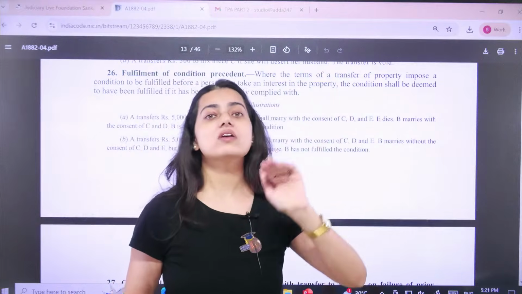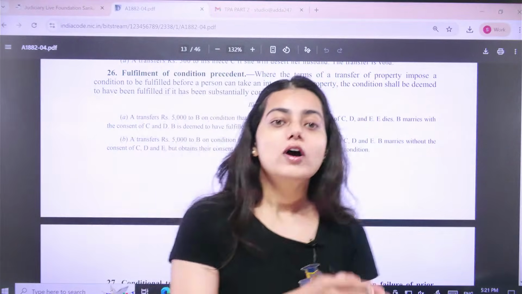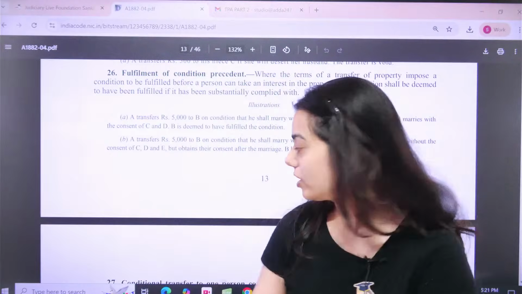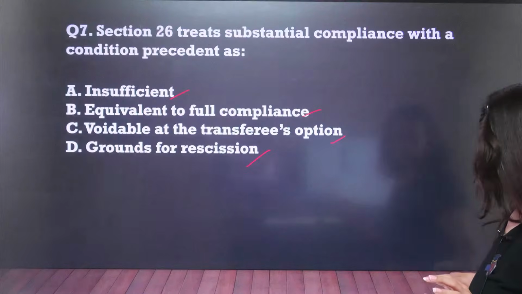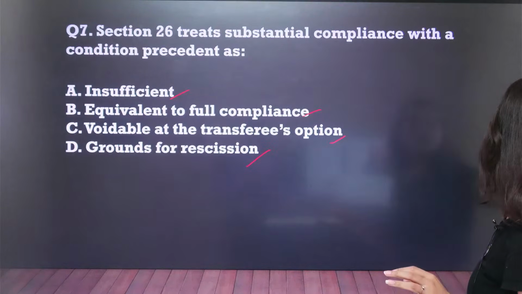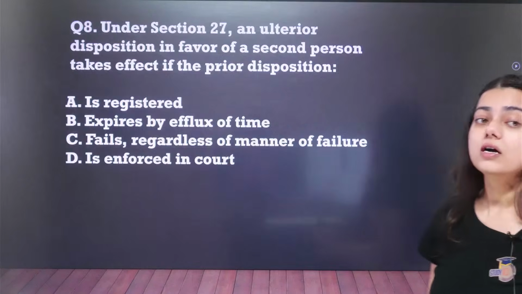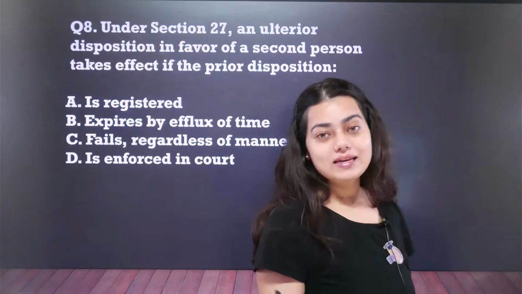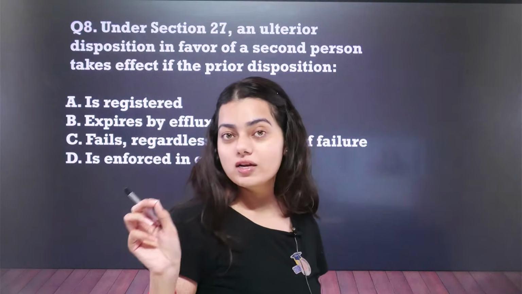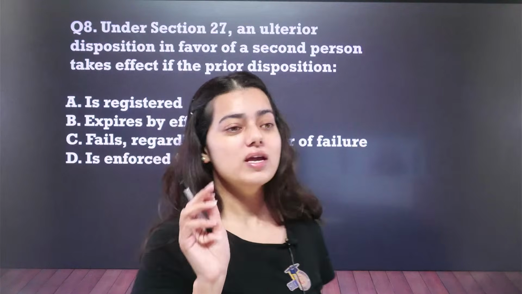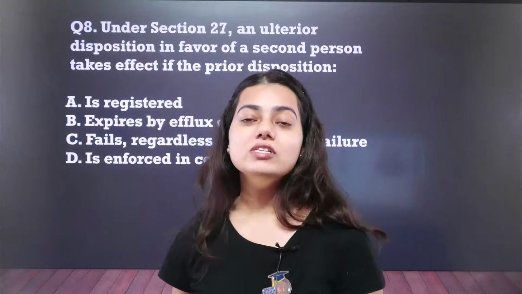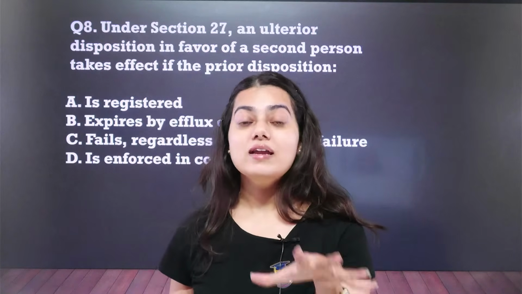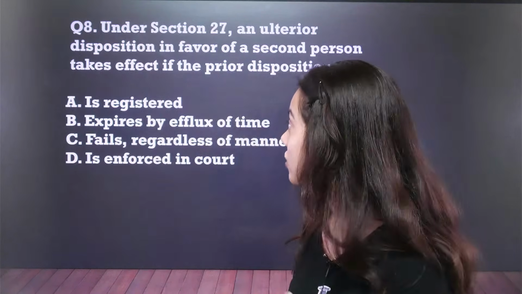E has also given his consent and now A can marry B. Okay, understood? Let's move on to the next question. I am showing you the Bare Act because I want you to truly believe whatever I have taken out from the Bare Act itself. It might take a little bit of time for me to scroll and show you the actual sections, but this is the correct information. Okay, question number 8.